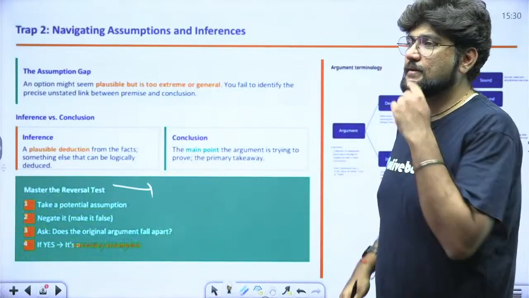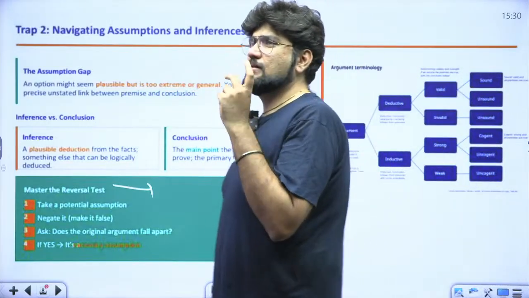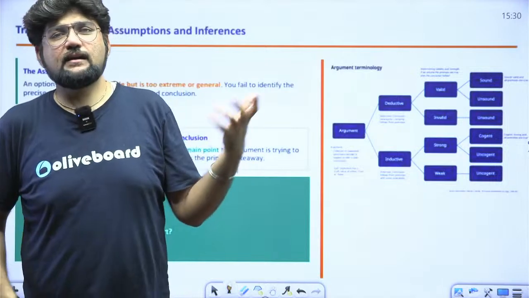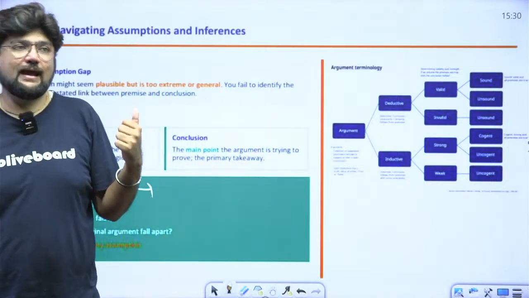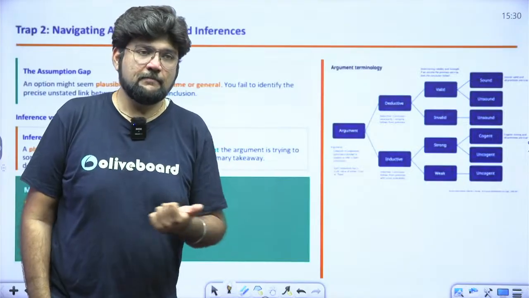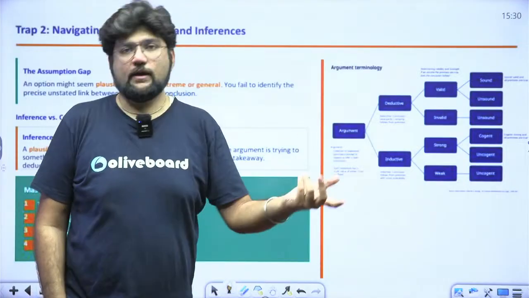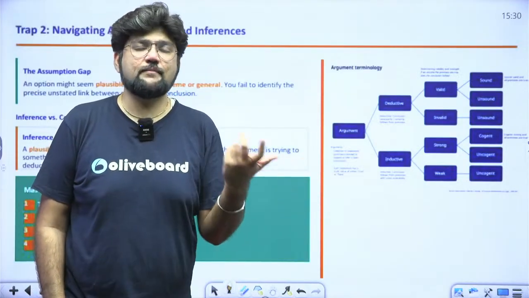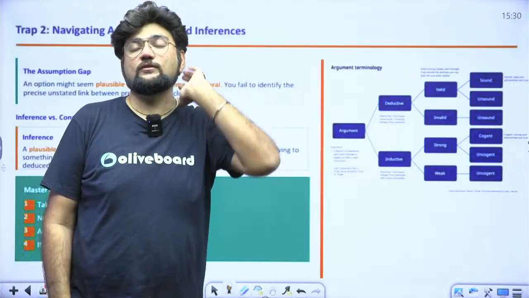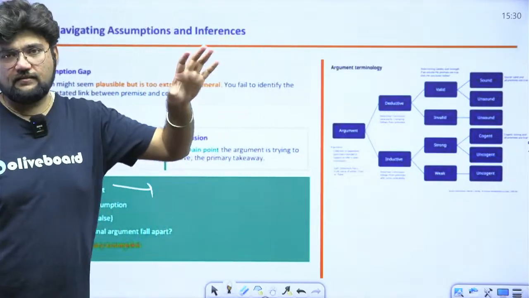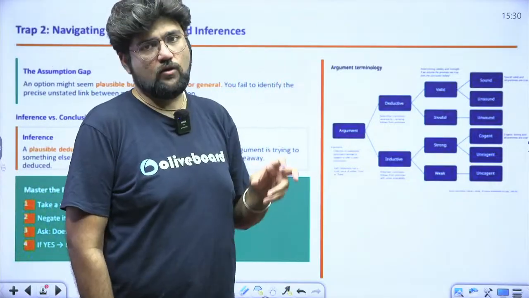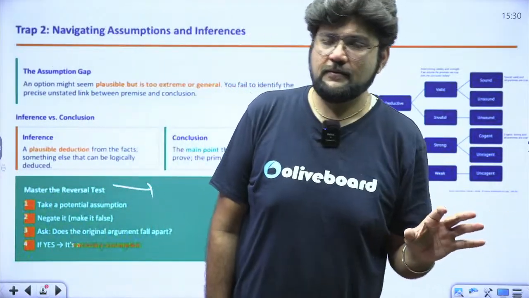That means, for example, if I'm saying that I am assuming that, let's say, Ram loves to play cricket and he is a good batsman. Now my assumption is Ram is a boy. Okay, I am assuming that Ram is a boy. I means the author is assuming. The author has assumed that Ram is a boy here. So that is so obvious that he has not mentioned anything. He has just not mentioned that Ram is a boy. It's a very basic, it's a very obvious thing, right?